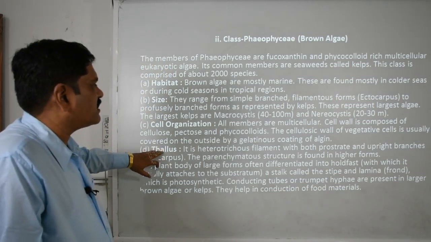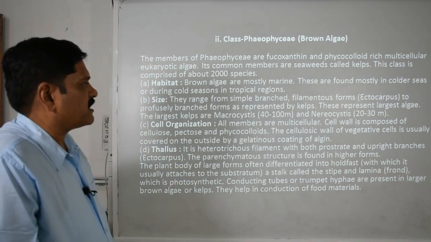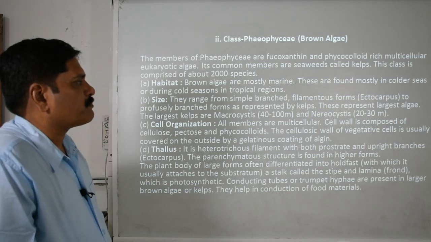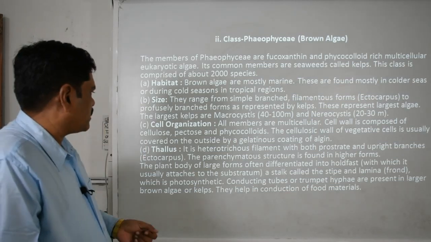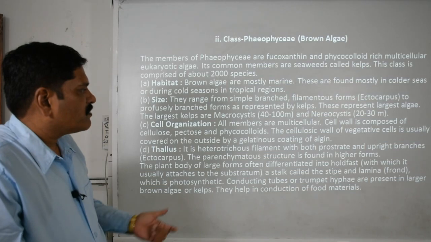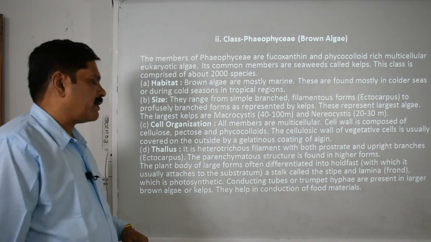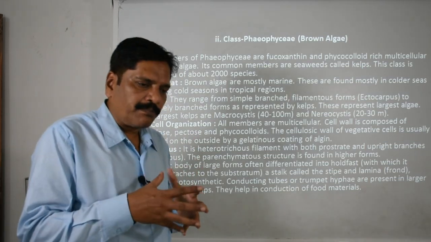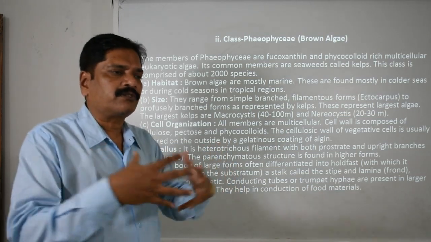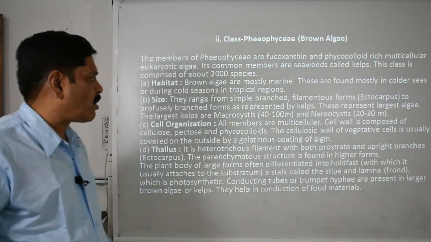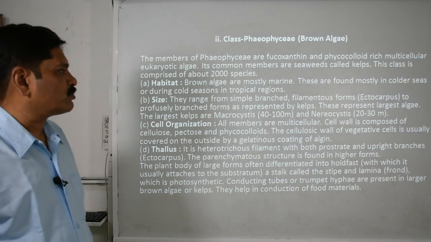And the thallus has heterotrichous filaments, with both prostrate and upright branches, and these are parenchymatous in nature. Parenchymatous means what? Similar photosynthetic cells grouping together to perform normal photosynthesis and storage.